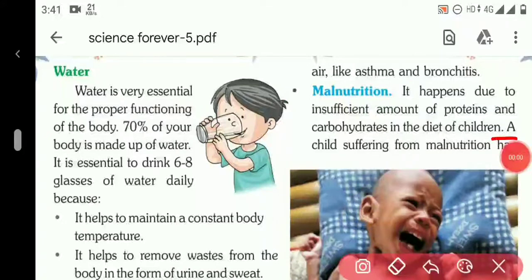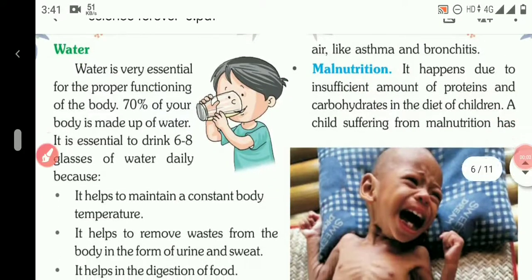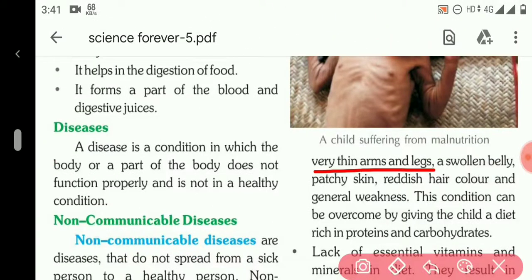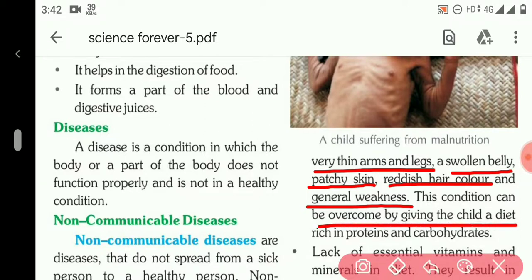The symptoms of malnutrition are very thin arms and legs, a swollen belly, patchy skin, reddish hair color, and general weakness. The child gets weakness. This condition can be overcome by giving the child a diet rich in proteins and carbohydrates. This disease can be cured by giving the child a proper diet which is rich in proteins and carbohydrates.